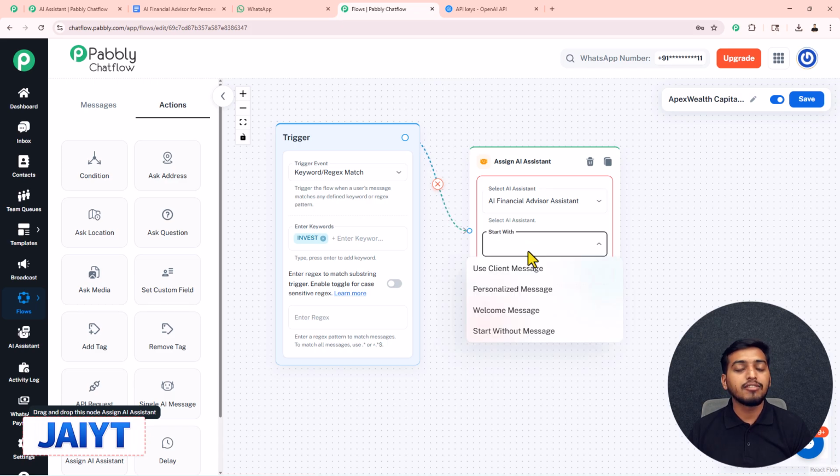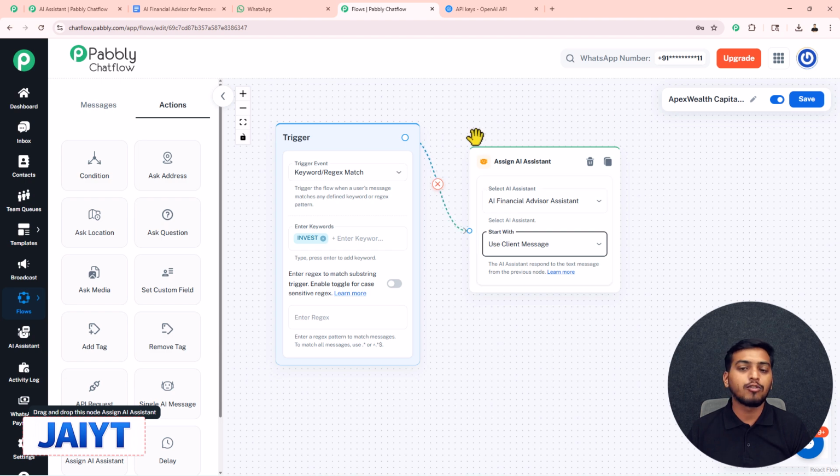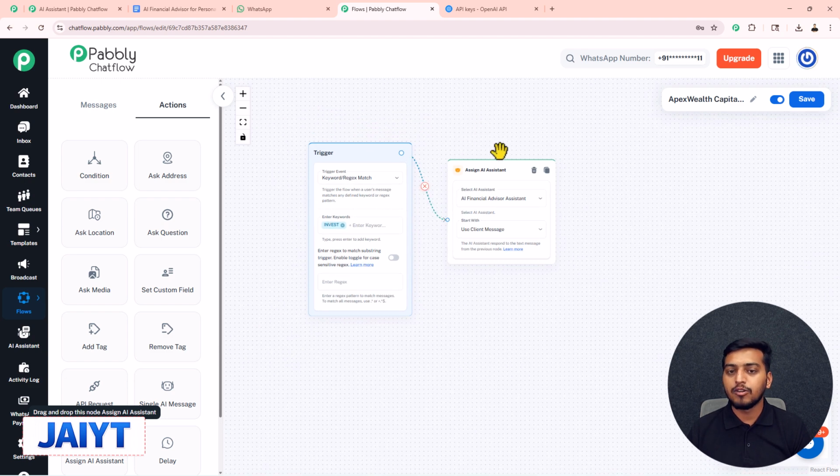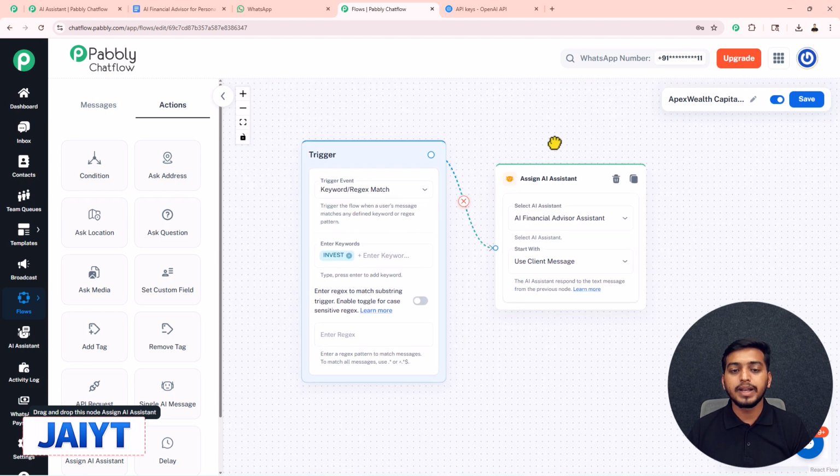Then from this start with option, we have 4 options, but I will select use client message because I want my WhatsApp chatbot to get triggered with the help of my client's message. We have successfully completed the creation of our flow. So I will just save this from here to make sure that this works properly.